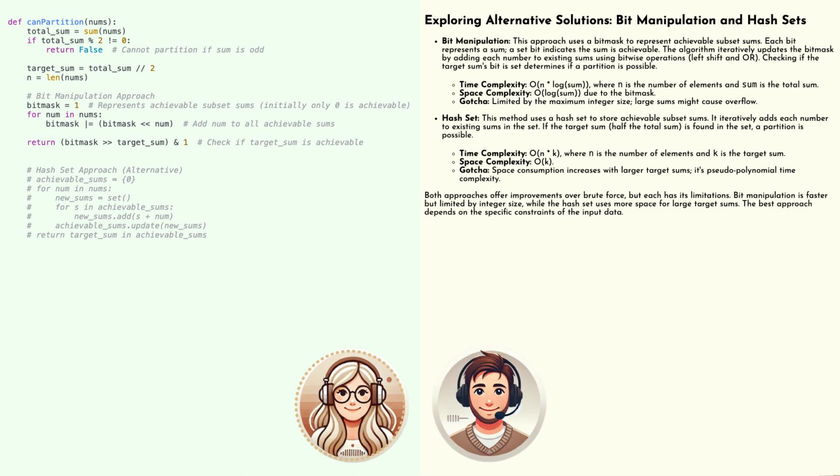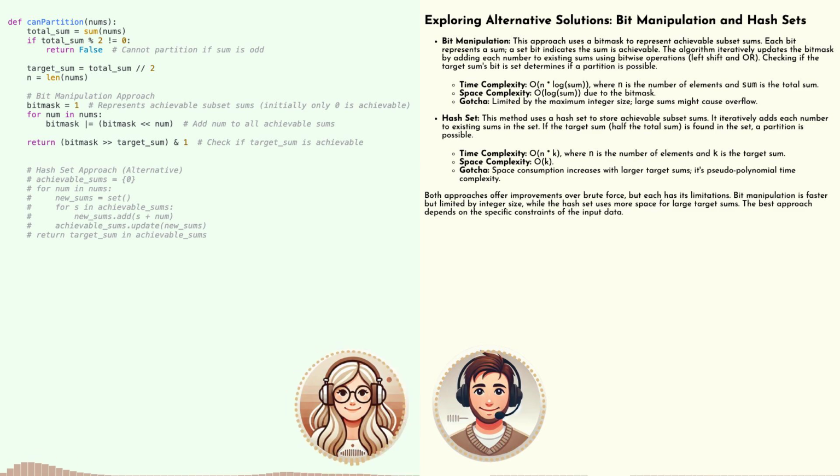Got it. We keep building up this set of achievable sums. And once we've considered all the numbers in our array... We simply check if our target sum is present in the hash set. Okay. If it is, we found a partition. If not, then no such partition exists. So we've got 3 very different approaches to this problem. Dynamic programming, bit manipulation, and hash sets.